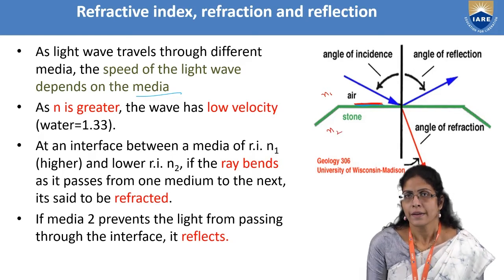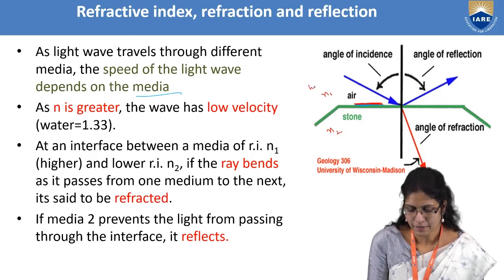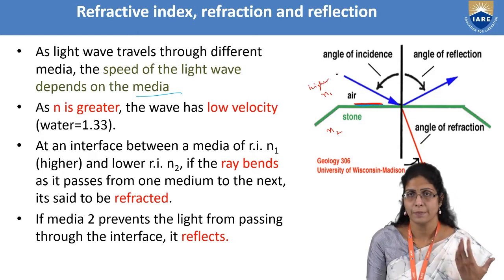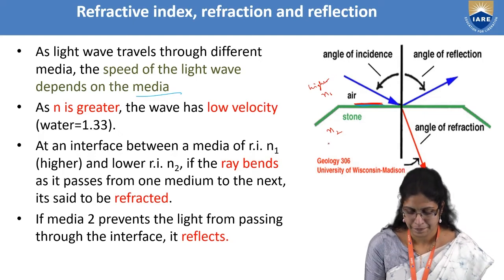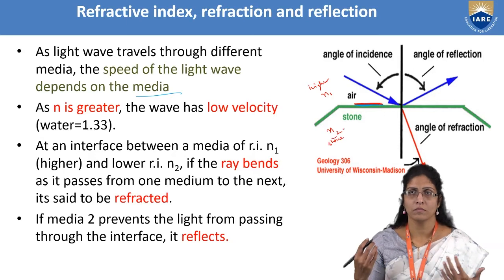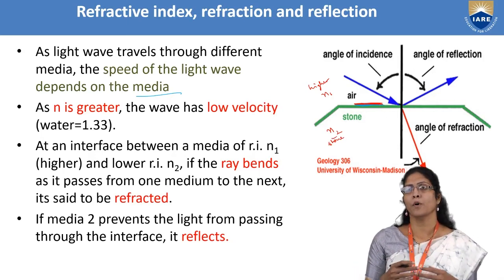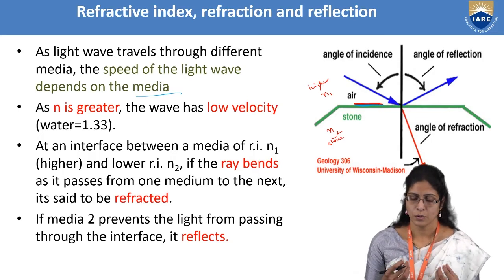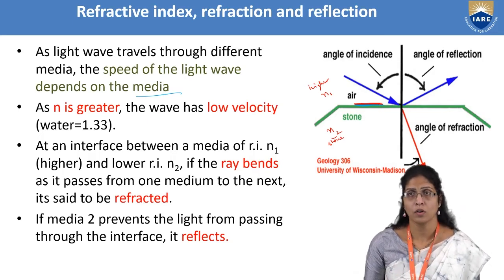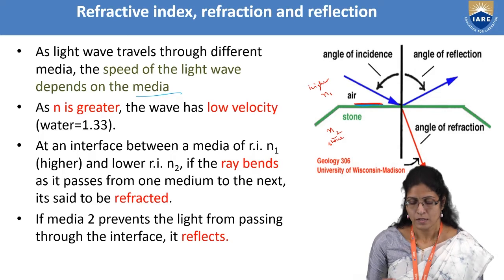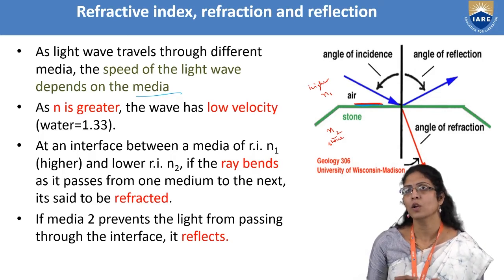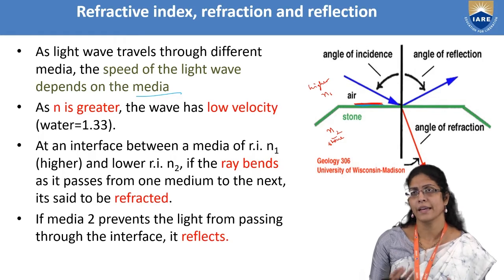Let us consider that N1 is higher than the other medium, like stone or alcohol or ethanol or water. So N2 has a lower refractive index than N1.